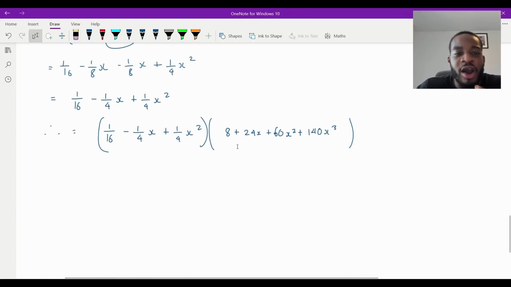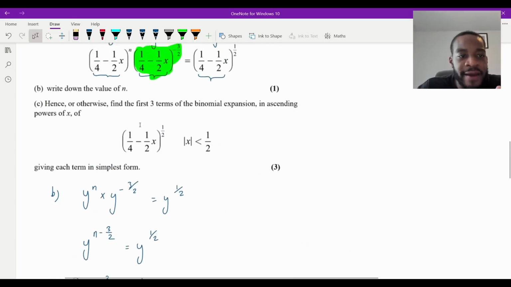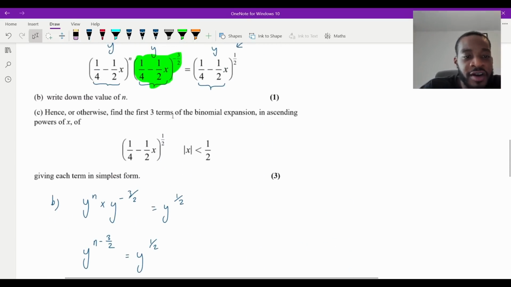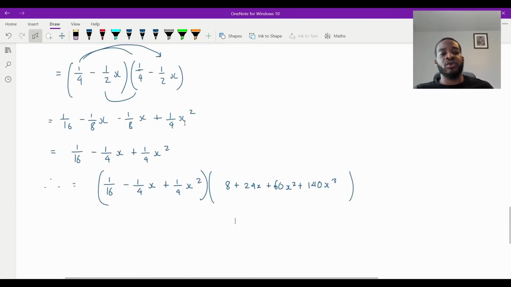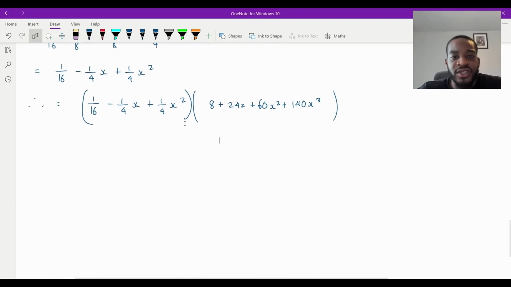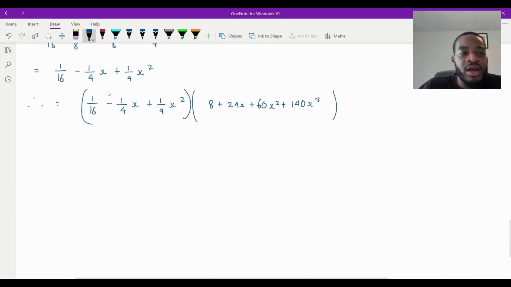So what I need to do is work out what this is, and the question asks us to do it up until the first three terms. So I'm going to go up until the x squared term, aren't I? So how do I go about doing that? It's just a matter of expanding now. So it would be that one and that one, right? Then, I'm going up to the square term, so that one and that one there. And then I'll stop here for that one. And then, you know what I'll do? I'll just do it bit by bit. So I'll just do these now.